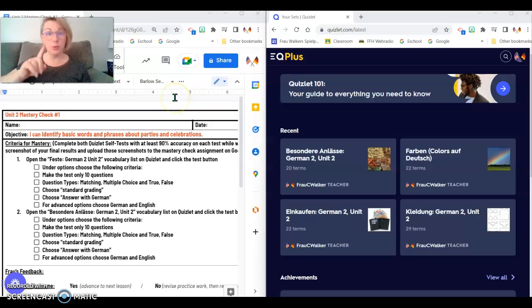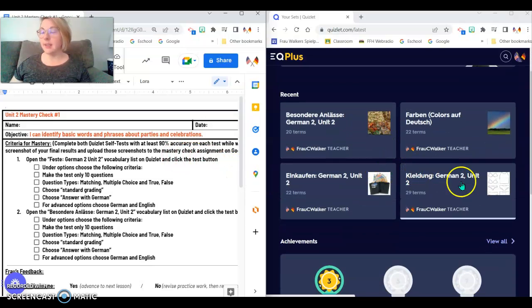I just wanted to tell you how to do your mastery check for Unit 2, Lesson 1. It says here in your mastery check, open the Festa German 2 Unit 2 vocabulary list on Quizlet and click the test button. So we're going to find the Festa.